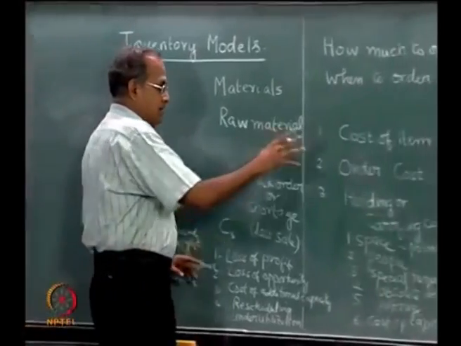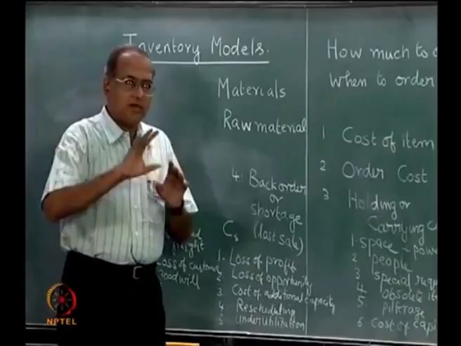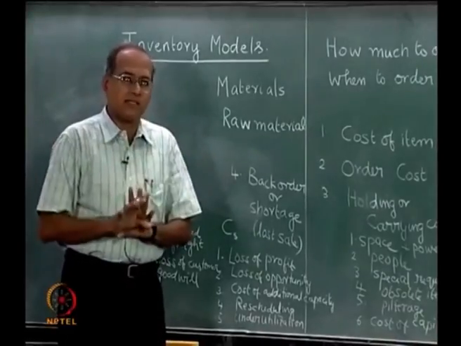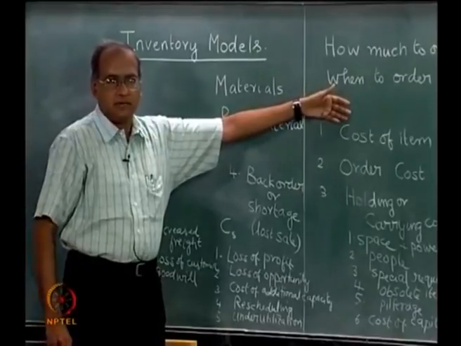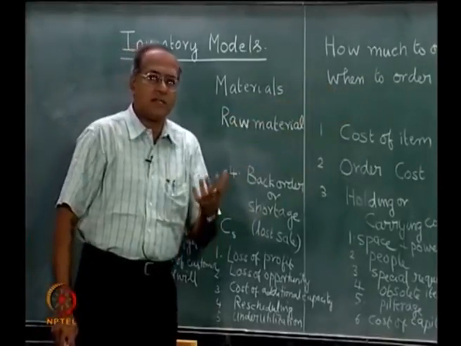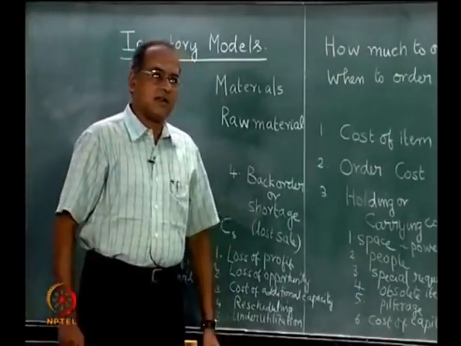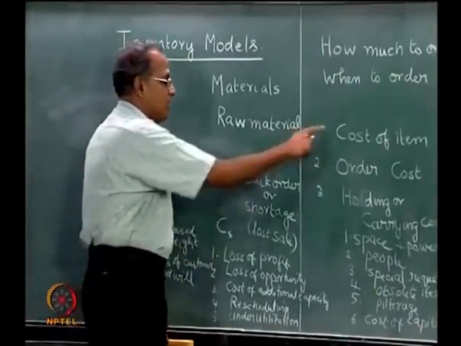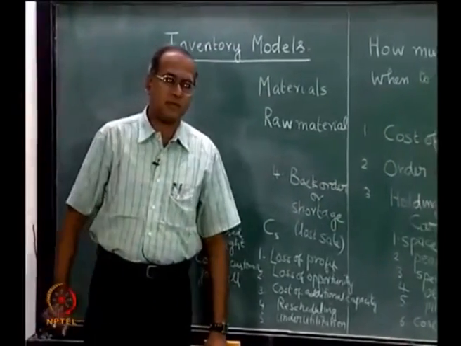Now, the other 3 costs are different and they are additional costs, they are over and above the actual cost of the item.